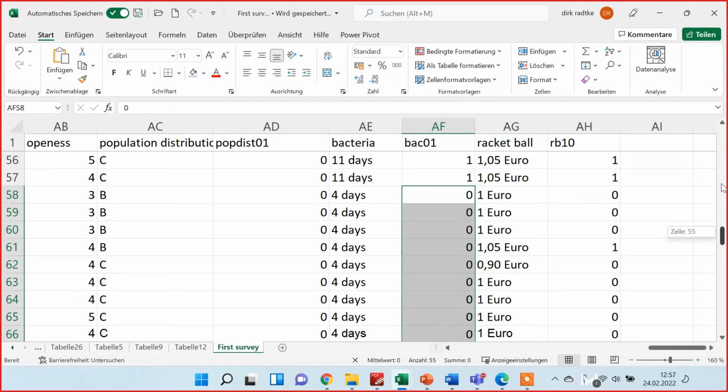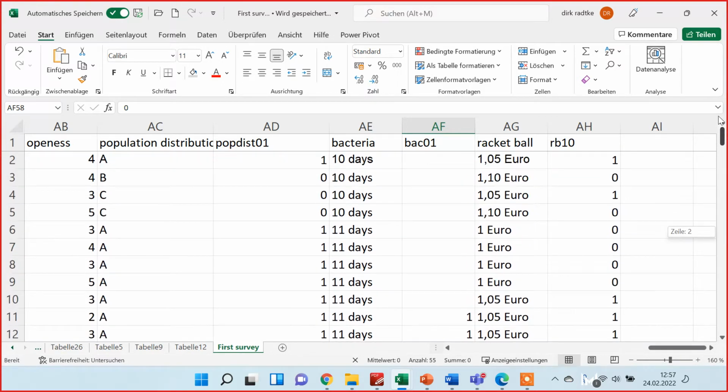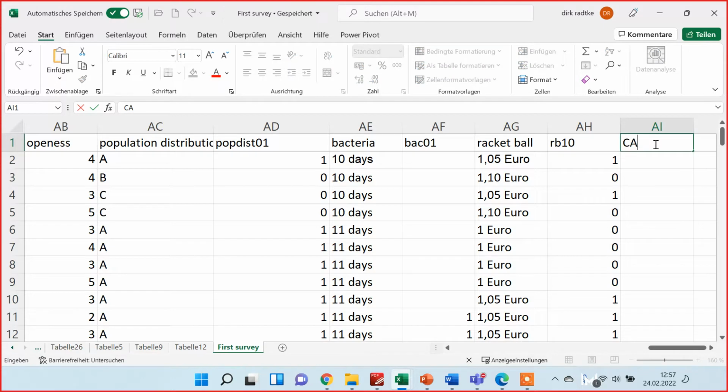Okay, now we have recoded these 3 variables into 1s for correct and 0s for incorrect answers. Now we want to have the number of correct answers, and we call the variable CA for correct answers. And that is just an easy formula. When we insert a formula, we always need to start with equals. So now we want to have equals the first variable plus the second variable.